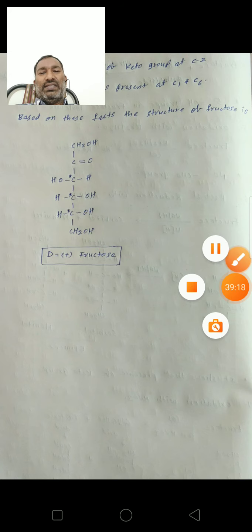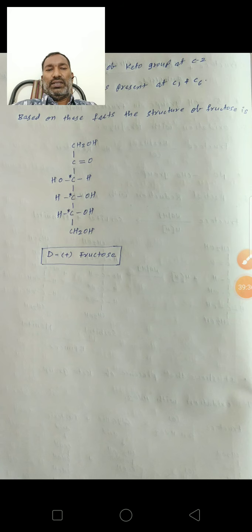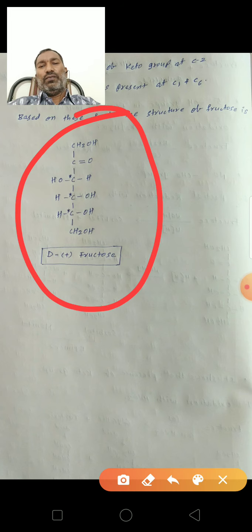a CH2OH functional group. So in this D-fructose, 3 chiral carbons are there: the third carbon, fourth carbon and fifth carbon. These are all chiral carbons because these carbons contain 4 different groups. This is the structural elucidation of fructose. This is the fructose straight chain structure. Okay, so thank you.